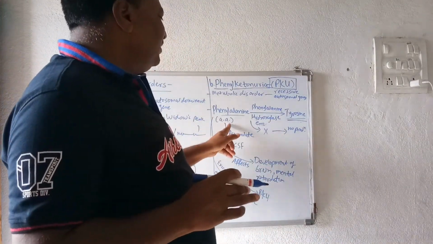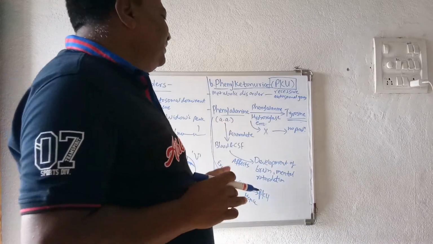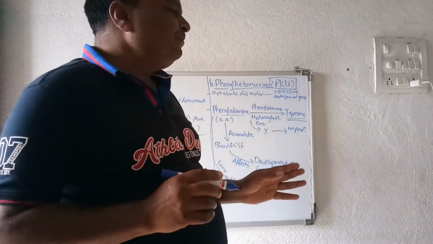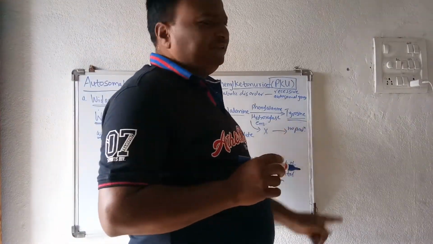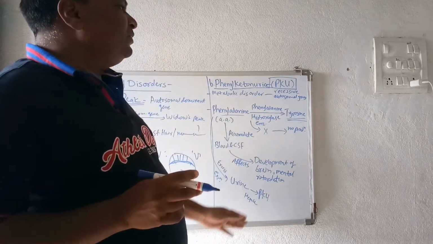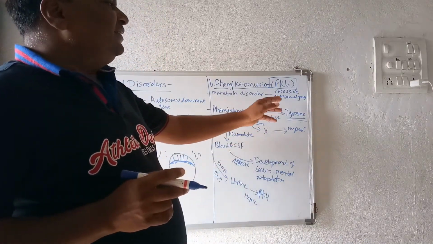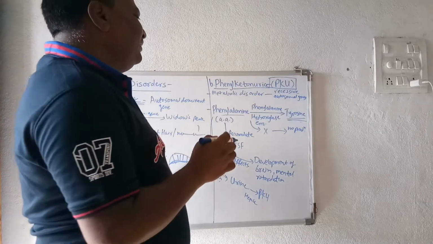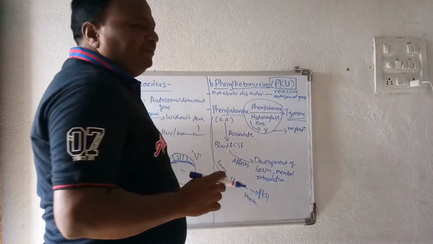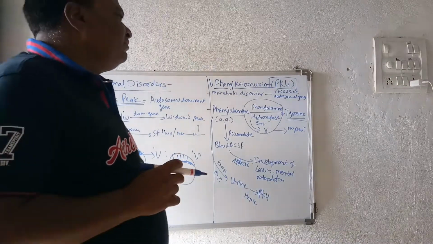The amino acid phenylalanine is broken down by phenylalanine hydroxylase to produce the simple tyrosine. But in certain cases, the recessive autosomal genes do not produce this enzyme in the person's body.